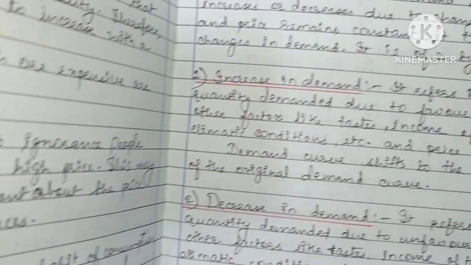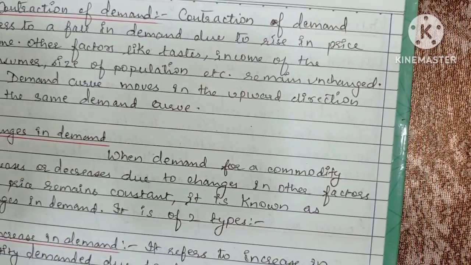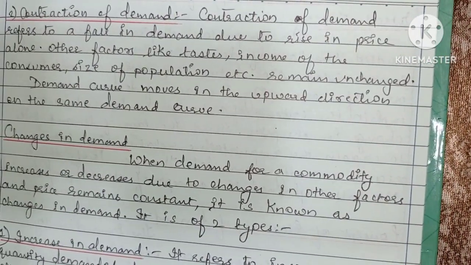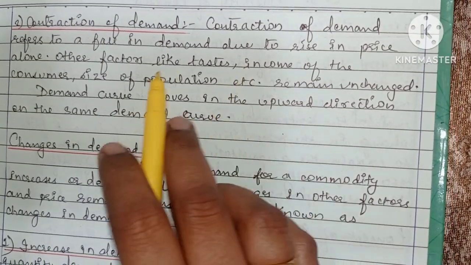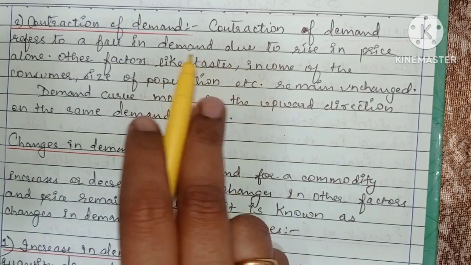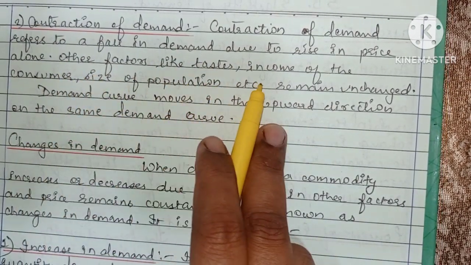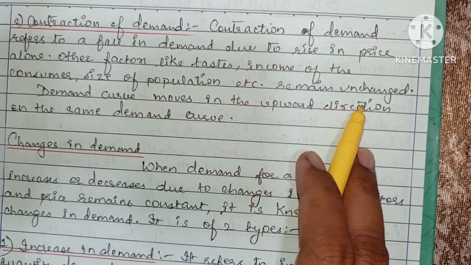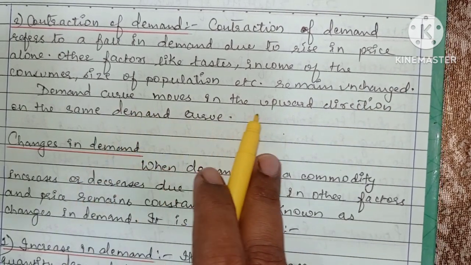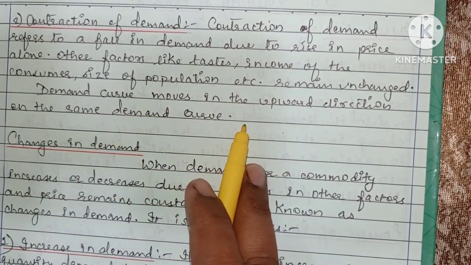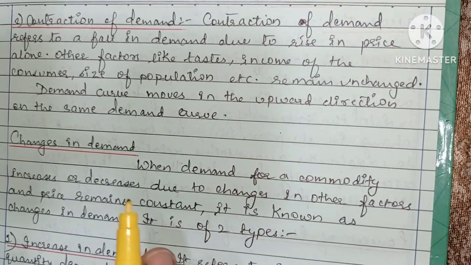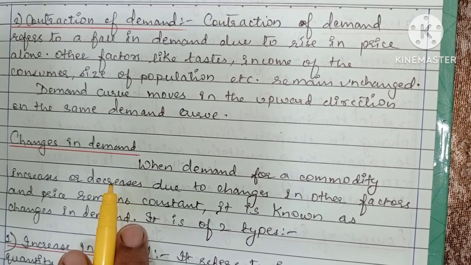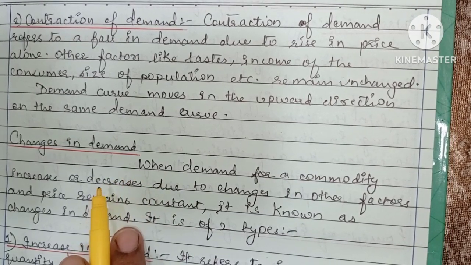Okay, next comes the contraction of demand. So what is contraction? As the word says, contract means decrease. Contraction of demand refers to a fall in demand due to a rise in price alone. Other factors like taste, income of the consumer, size of population remain unchanged. Demand moves in an upward direction on the same demand curve. It moves upward on the same demand curve. Due to a rise in price, the demand falls. Okay, so these are the two variations.